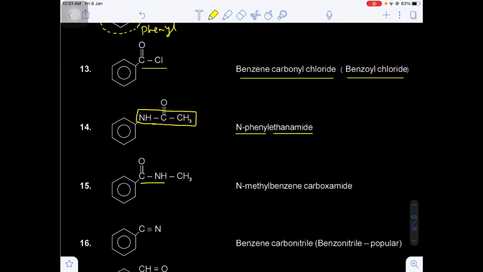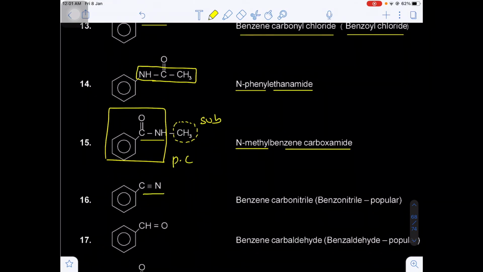It is also the functional group C double bond O NH, but here this is the substitution. What is the substitution here? Methyl on nitrogen, so N-methyl. So this will be the parent, benzene carboxamide. Otherwise, we can say simply benzamide.